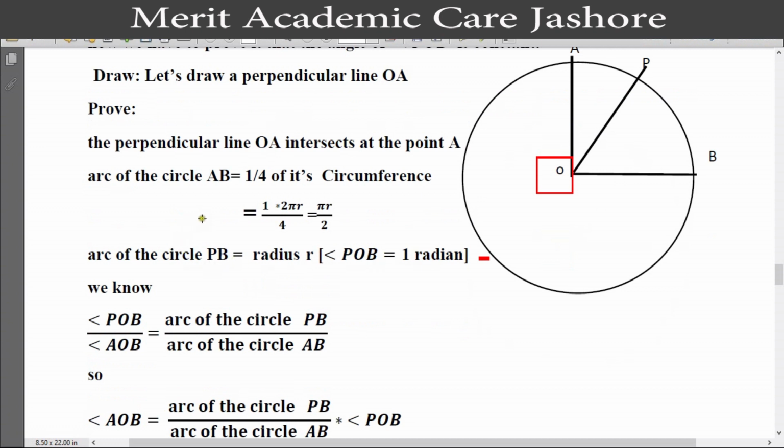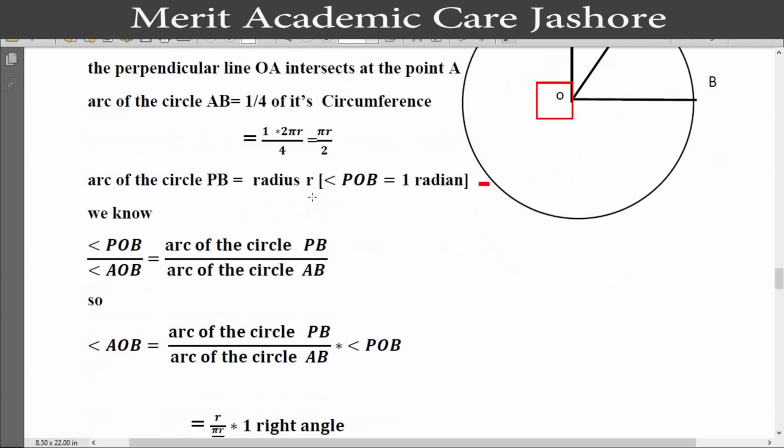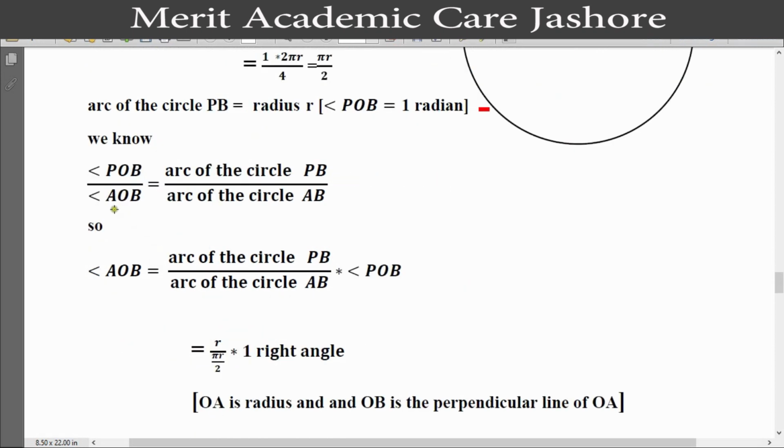Now the arc of the circle AB equal to 1 by 4 of its circumference. So equal to 1 by 4 cross 2 pi r. We know that the circumference equal to 2 pi r. So finally we get pi r by 2. The arc of the circle PB equal to radius r, that is given in our question. So finally we know angle POB divided by angle AOB equal to arc PB divided by arc AB.